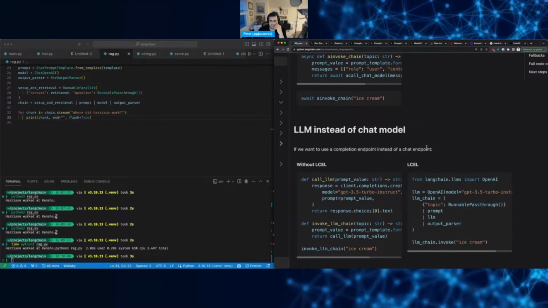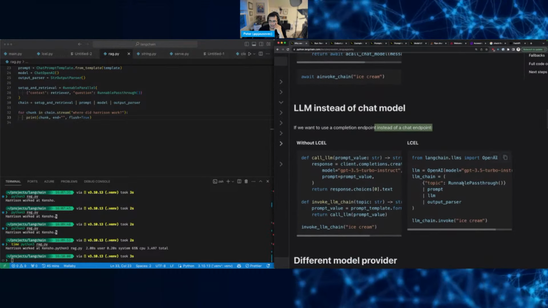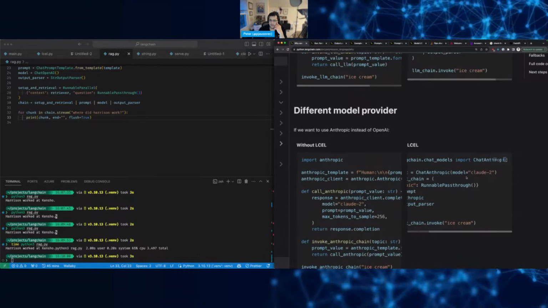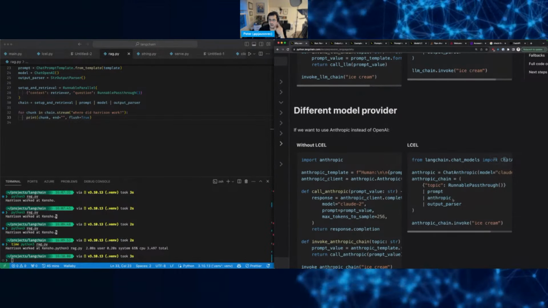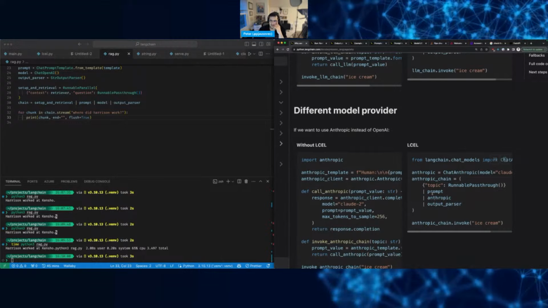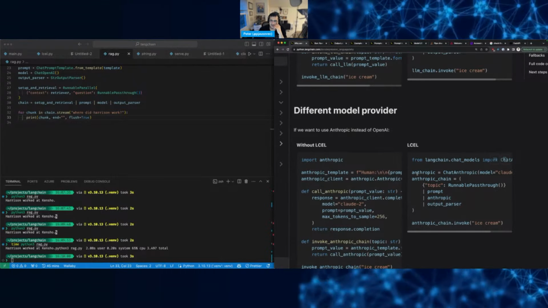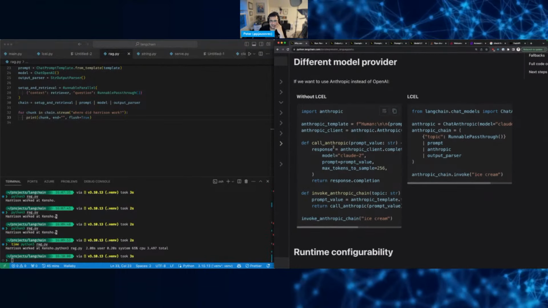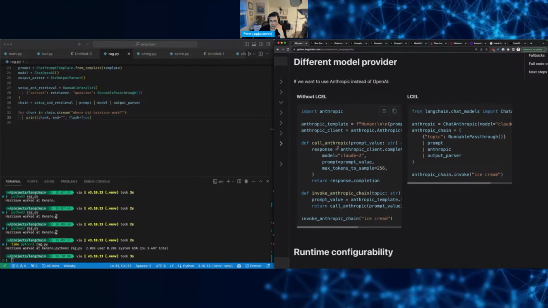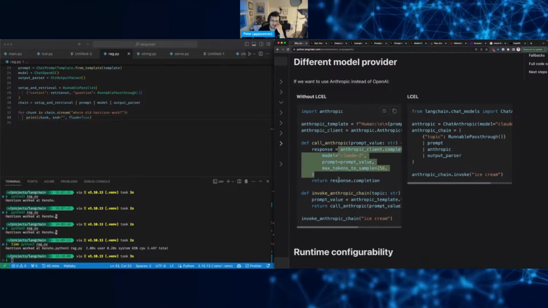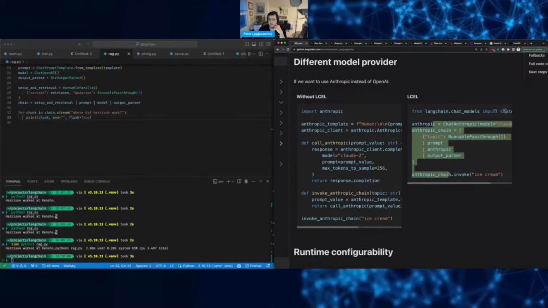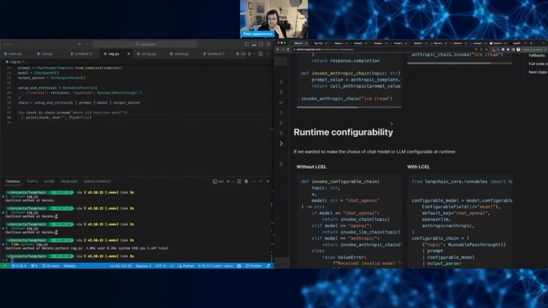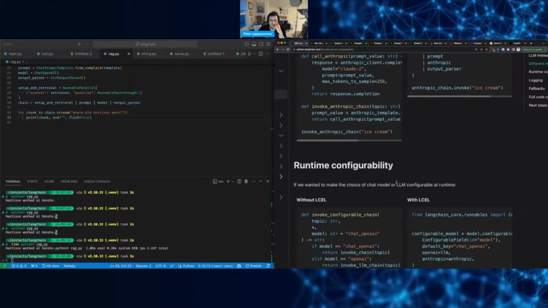Instead of chat model, if you want to use a chat completion endpoint, is there a chat endpoint? Okay, yeah, different provider. So you can do Anthropic as well. So this makes it very easy to switch out the models, versus this, where you have to know what the specific model's API is to be able to do that. LangChain is going to abstract it away for you and give you a well-defined interface, right? You can call the same thing.